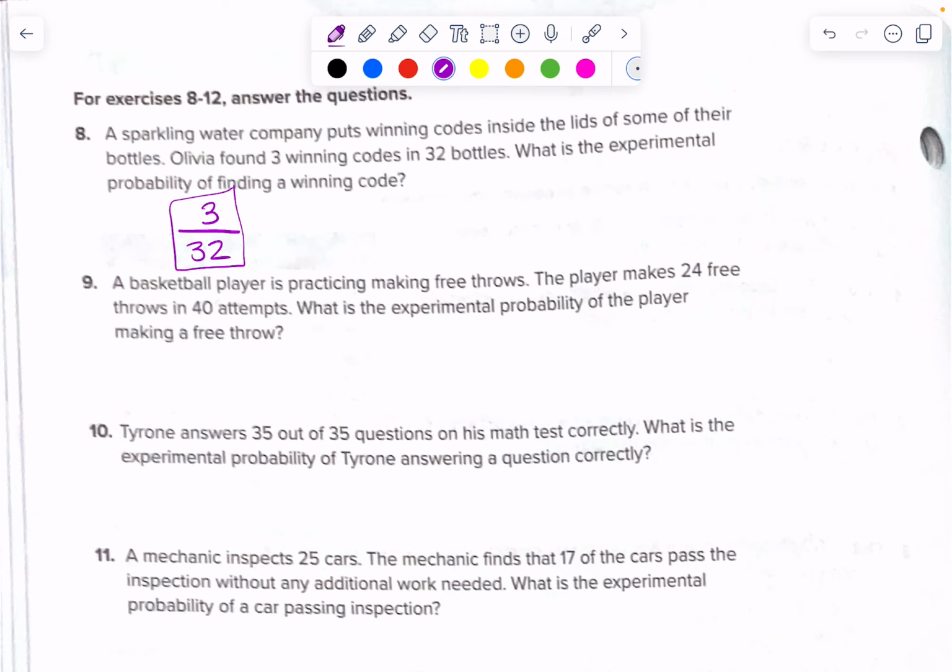Number 9, a basketball player is practicing making free throws. The player makes 24 free throws in 40 attempts. So they had 40 trials, and they made 24 free throws out of the 40. And so here's our experimental probability. Now this one can actually be simplified. When I look at 24 and 40, I see that 8 is a common factor of both of them. 24 divided by 8 will be 3, and 40 divided by 8 will be 5. So this simplifies to 3/5, which if I wanted to also convert to a percent would be about 60% of the free throws. They made about 60% of their free throws.